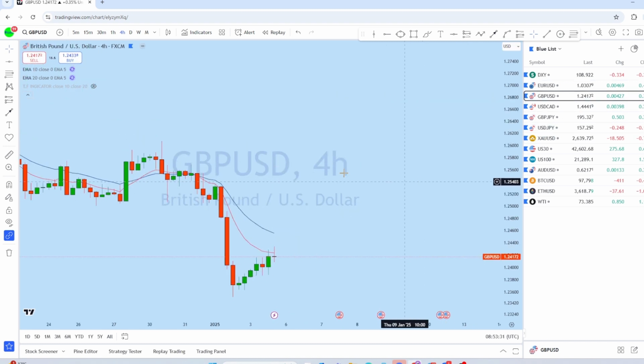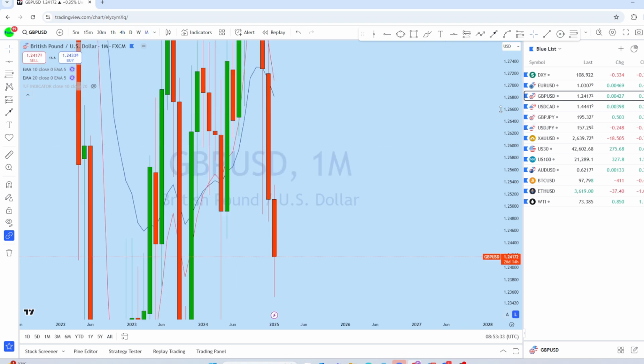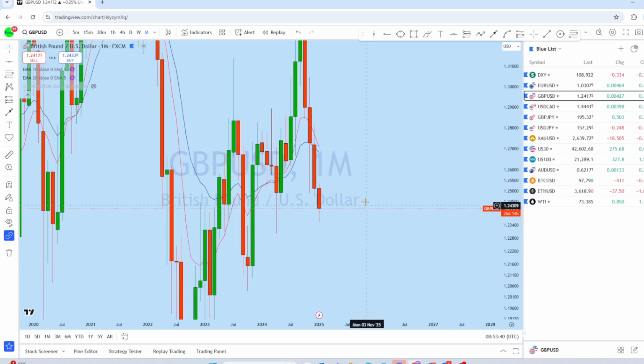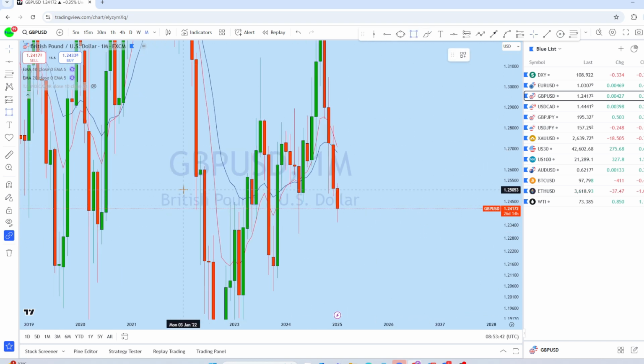Now let's look at British pound US dollar. Like the euro dollar, we can see that GBPUSD also had back to back, a 3 months strong drop as expected. This month as well, the market from this previous support level has broken below and formed this bearish candle.